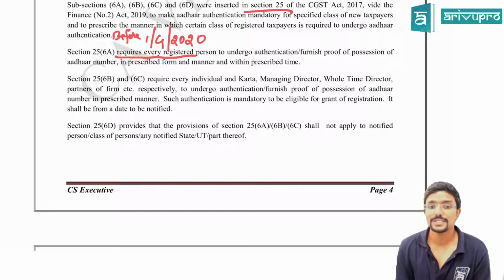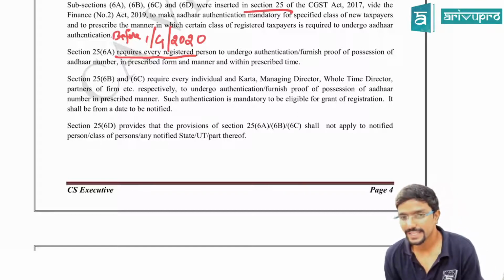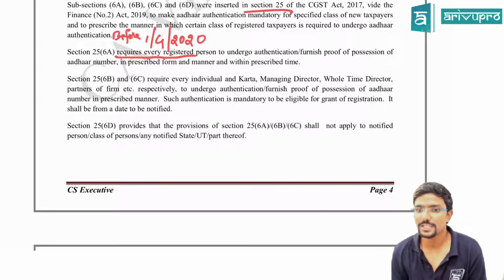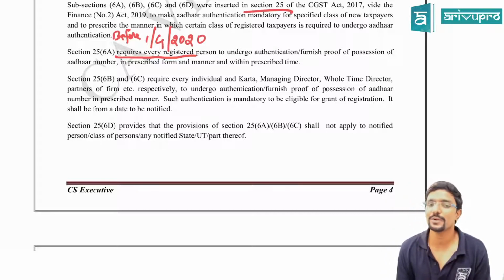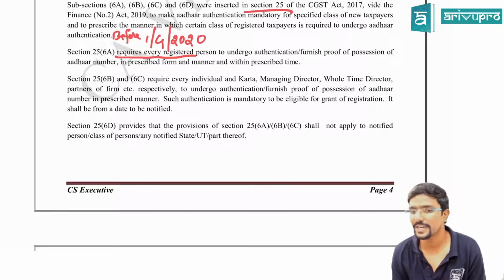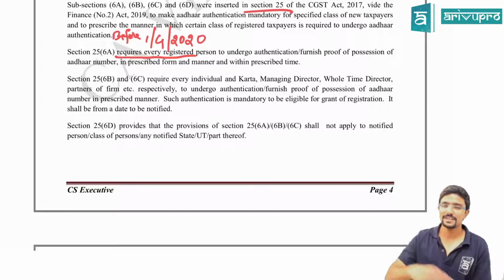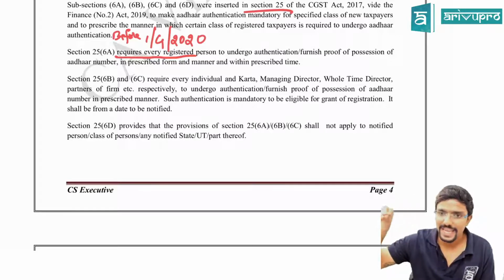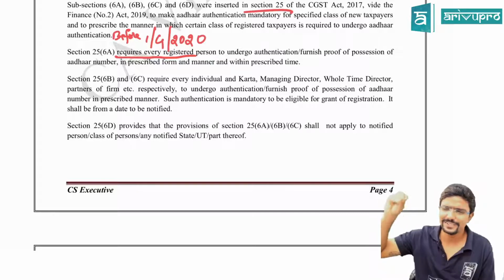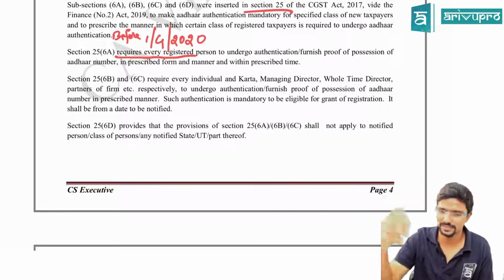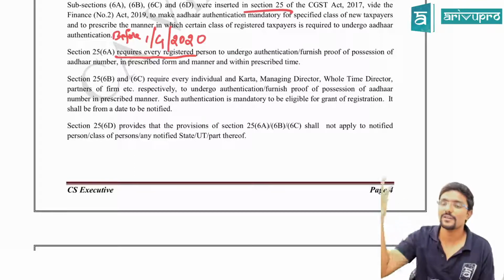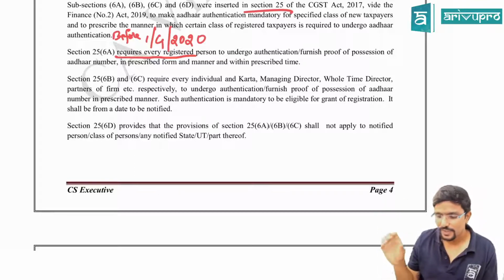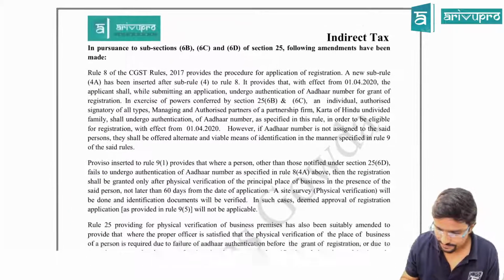Okay. Next, Section 25(6)(d) provides that the provisions of Section 25(6)(a)(b)(c) shall not apply to a notified person or class of persons, or any notified state or union territory or part thereof. That means these provisions, whatever we studied till now, 25(6)(a)(b)(c), are not applicable for certain special persons. Who are those? It will be notified by CBDT. So what that is, we will also see at the end.